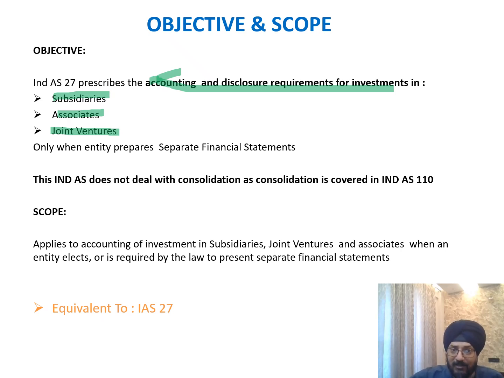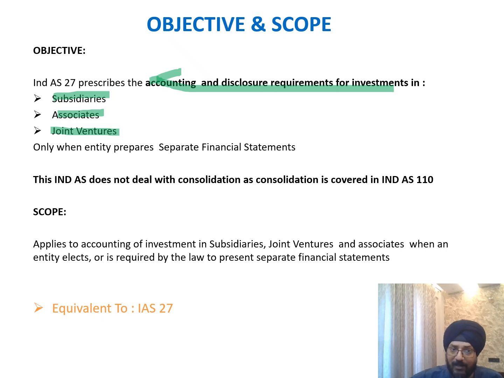So subsidiaries we are going to cover in Ind AS 110. Associates and joint ventures will be covered in Ind AS 28 separately. We will touch base on each of the specific attributes with respect to subsidiaries, associates and joint ventures in the respective Ind AS. But in this particular Ind AS, the objective is to understand when the SFS, which is like standalone financial statements, are required.